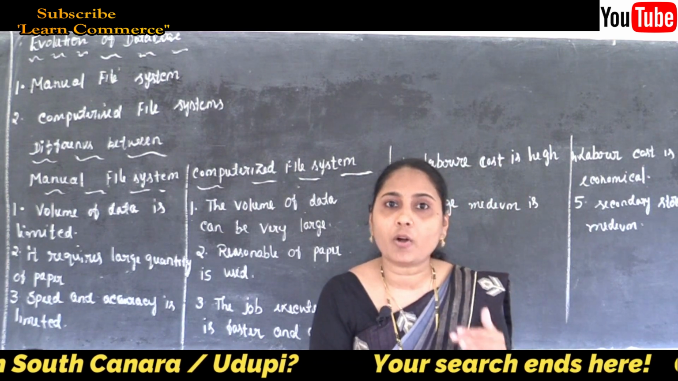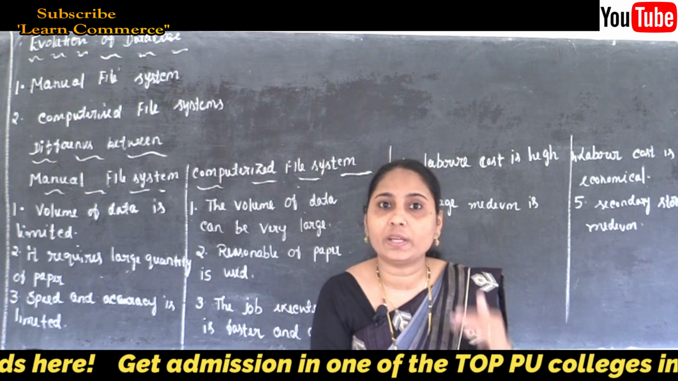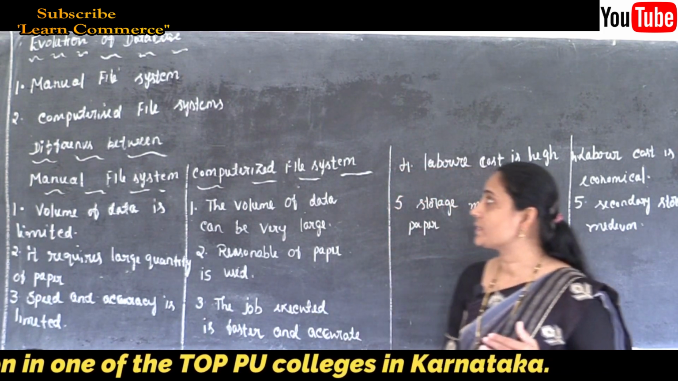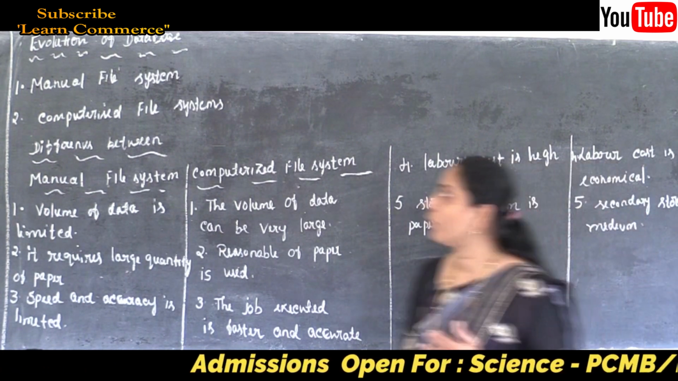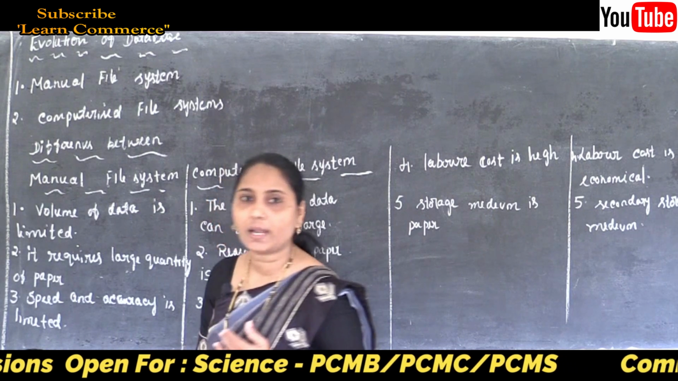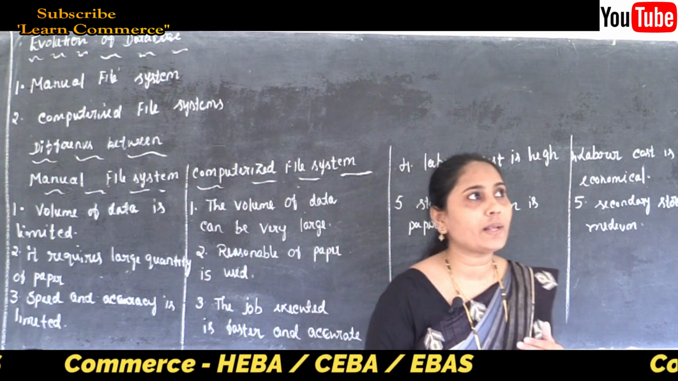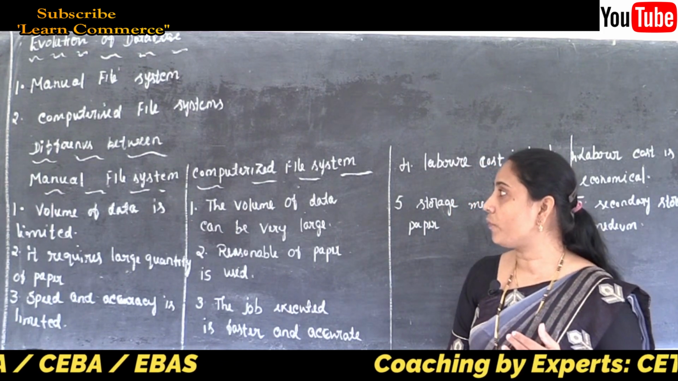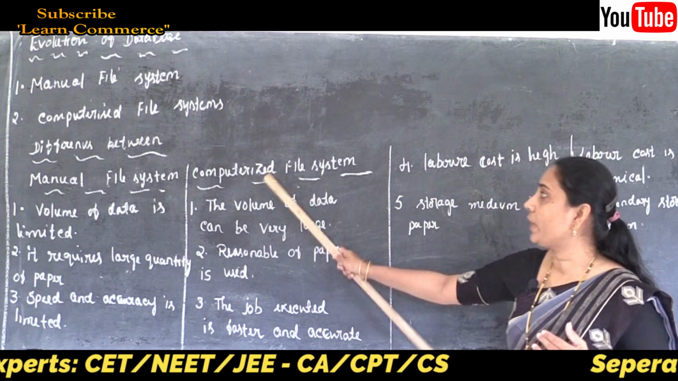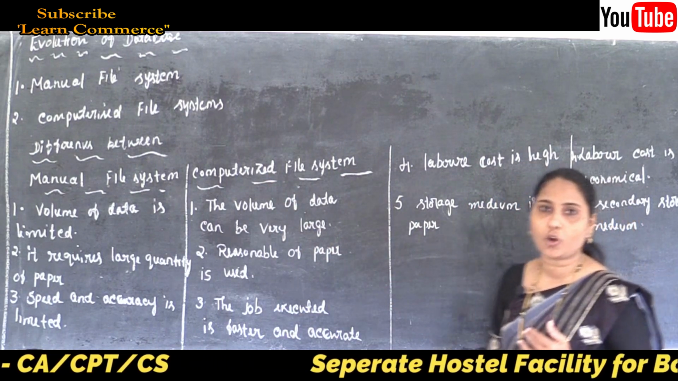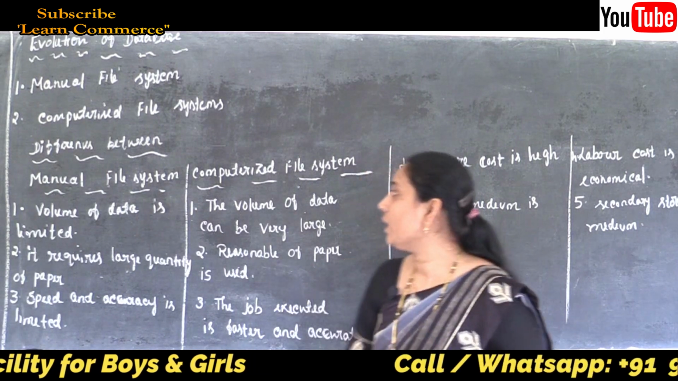All the information we can explain, we can write in our computerized file system. Now we know the meaning of the manual file system as well as the computerized file system. Now let's see the differences between them. The computerized file system is also called the electronic file system, correct? So the first